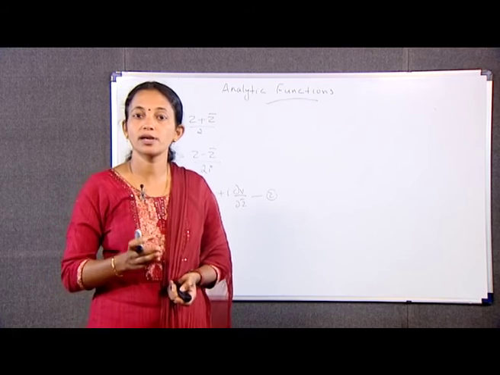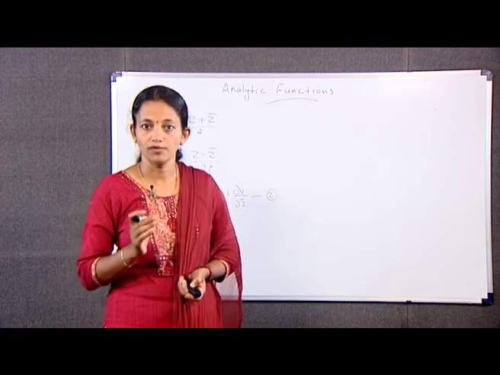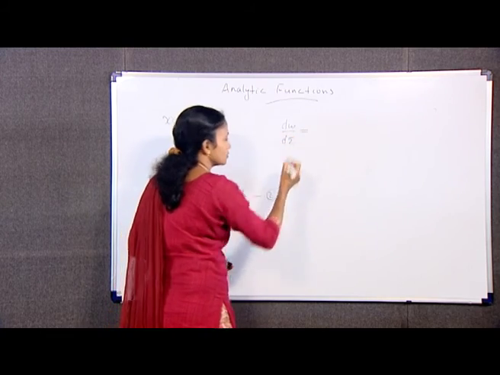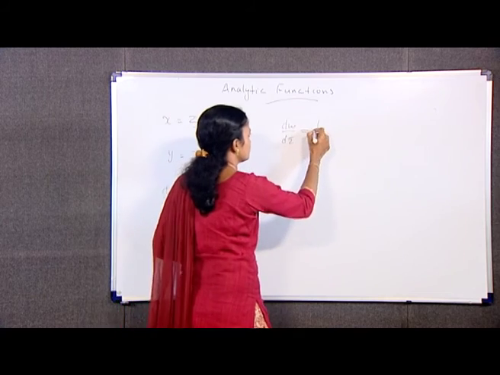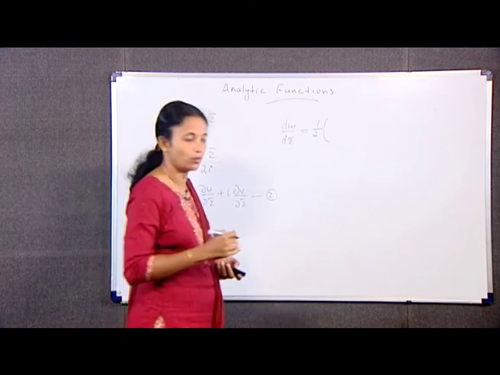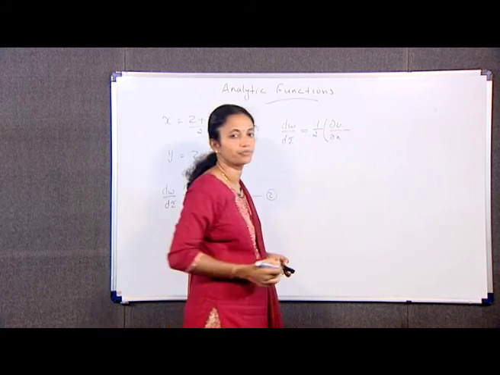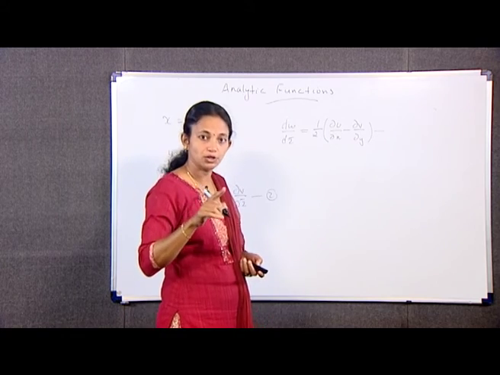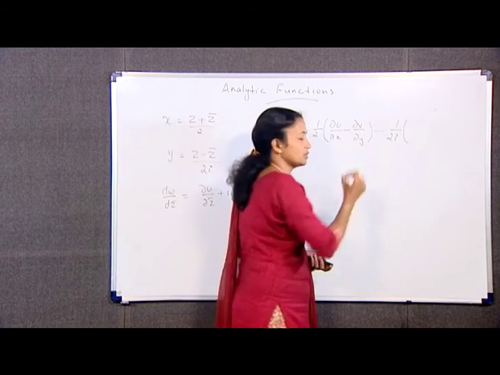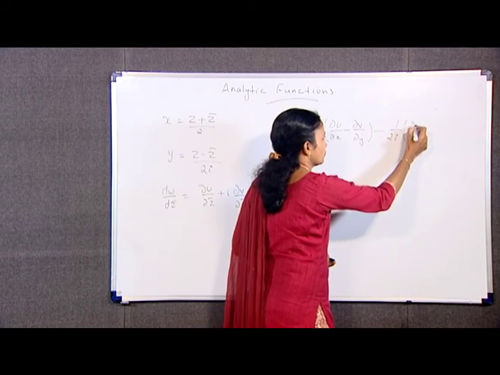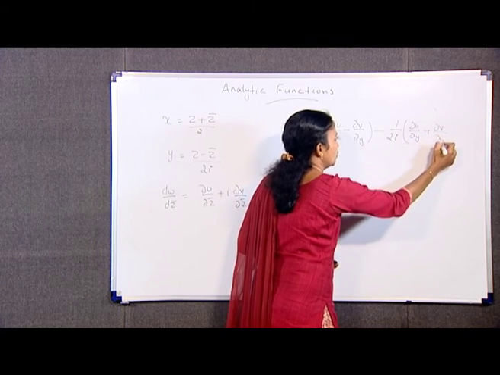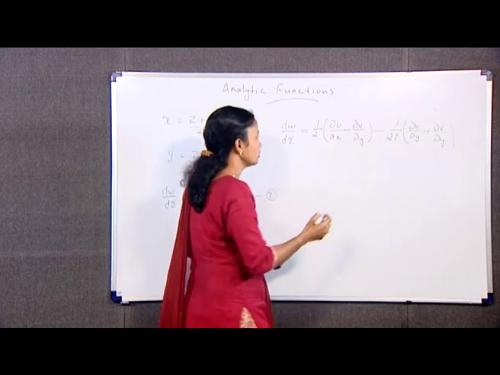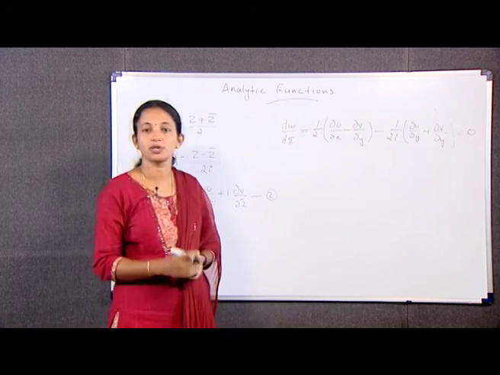Putting these values in the expression 2 of the theorem 4, we obtain ∂w/∂z̄ is equal to 1/2 into (∂u/∂x minus ∂v/∂y) minus 1/2i into, in the brackets, (∂u/∂y plus ∂v/∂y), which is equal to 0 using the Cauchy-Riemann equations.